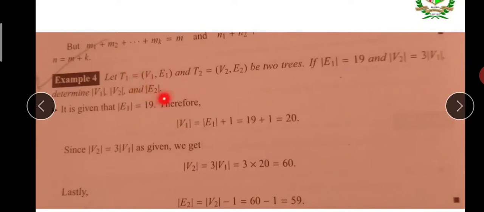20 vertices. And again he says V2 is 3 of V1. 20 into 3 is 60. Then the second tree has 60 vertices. What is the edge count? N vertices, n minus 1 edges, so 59 edges.